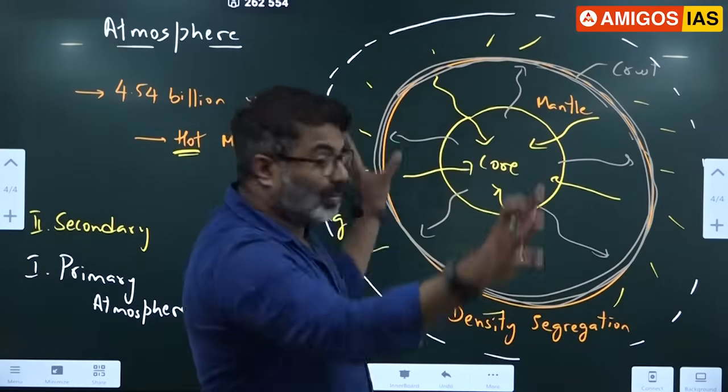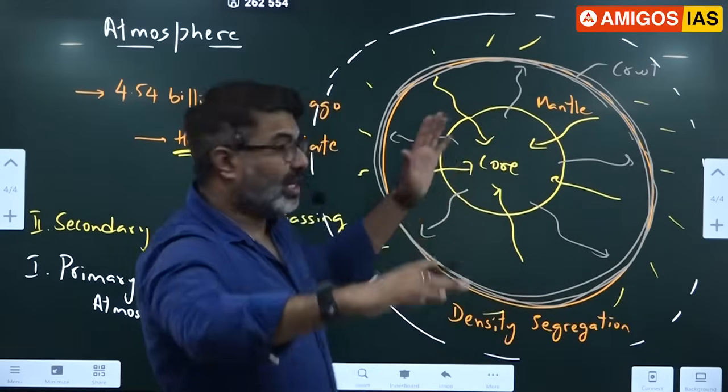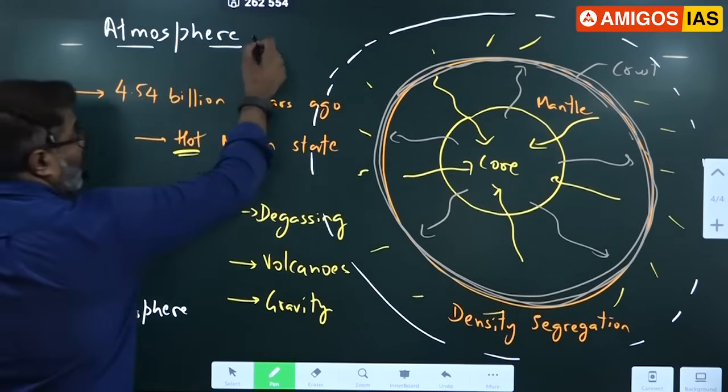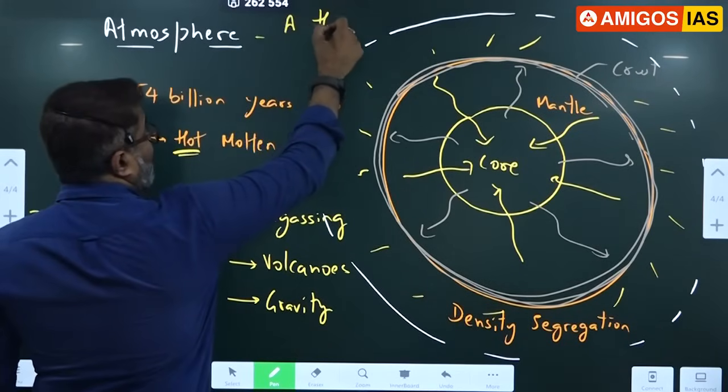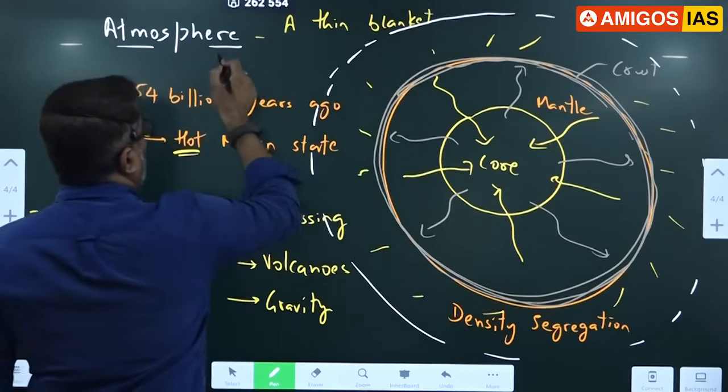Now the outer layer is completely cooled. Correct. And as a result, we have very high gravity now, which can hold the atmosphere. So what is atmosphere now? A thin blanket of air.